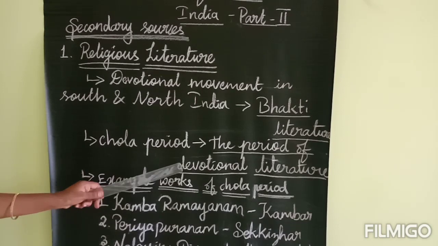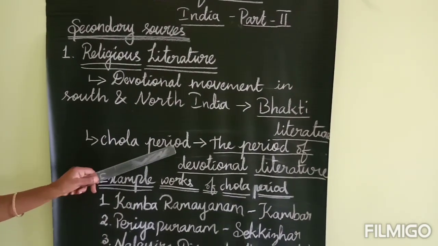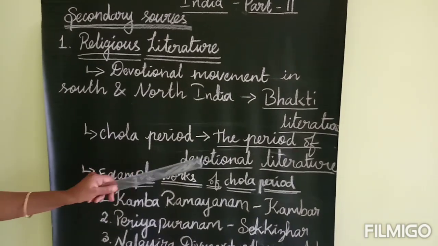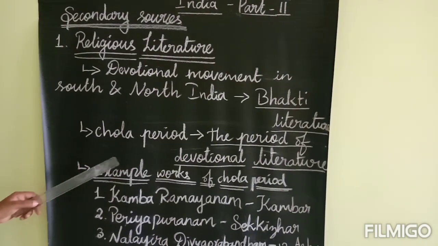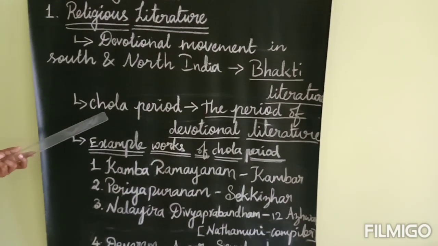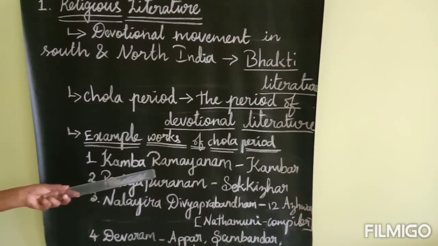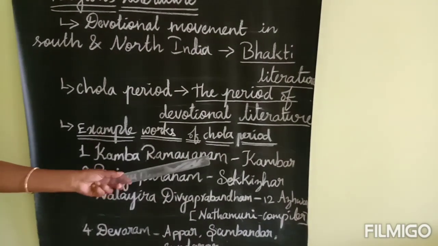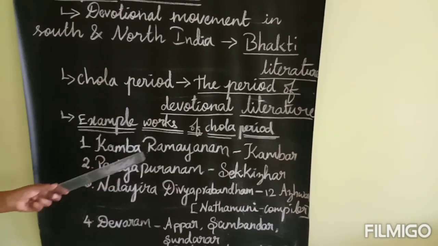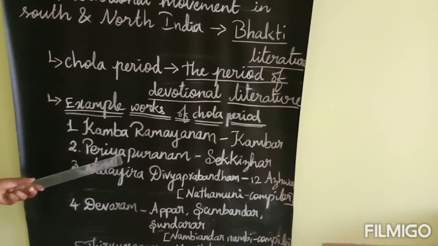Which period is called devotional literature? Chola period. The Chola period is also called the period of devotional literature. Here are some example literary works from the time of the Chola period. First one is Kambaramayanam. Kambaramayanam was composed by the poet Kambar. Who composed Kambaramayanam? Kambar.